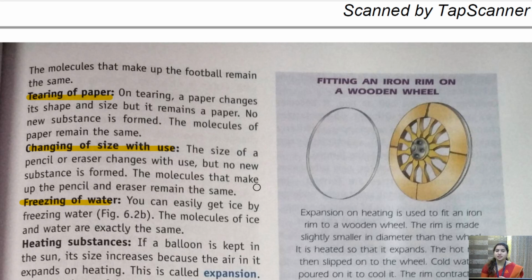And children, is it a reversible or irreversible process? Freezing of water is a reversible process, because we can again get back the water from the ice. So it is a reversible process. Getting it?